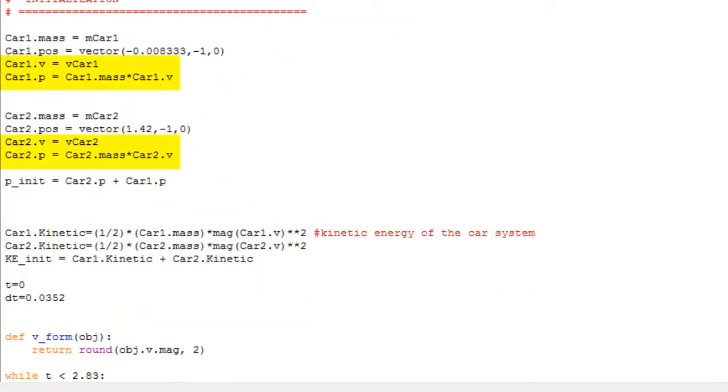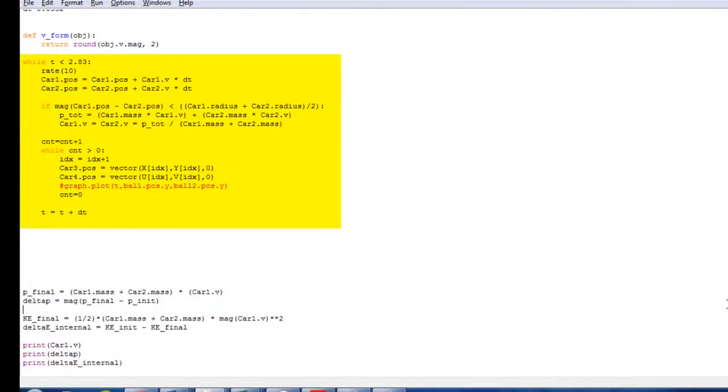The v is velocity and p is for momentum. The kinetic energy of both cars are shown here using 1/2 mv squared. The total kinetic energy is just the sum of both of these. The while loop shown here is used to update the position of the cars.